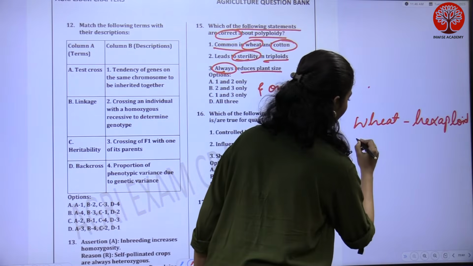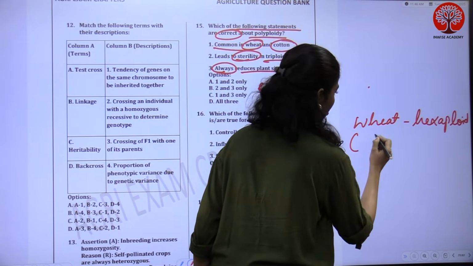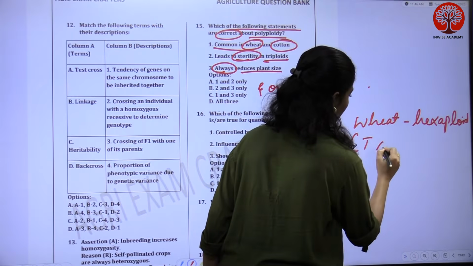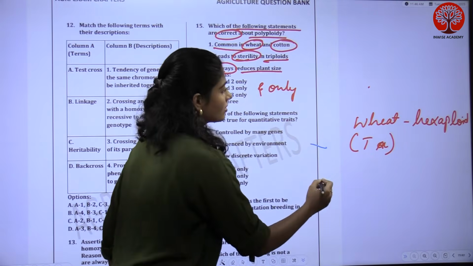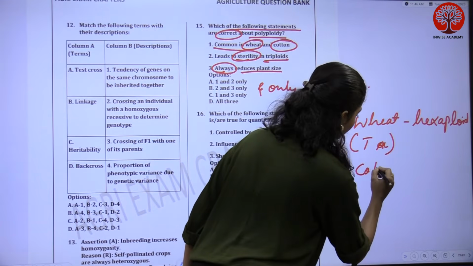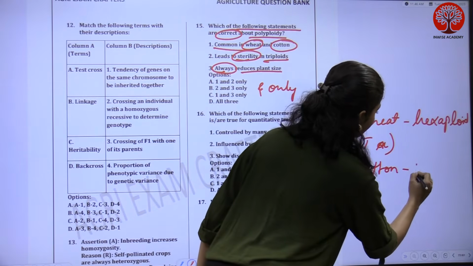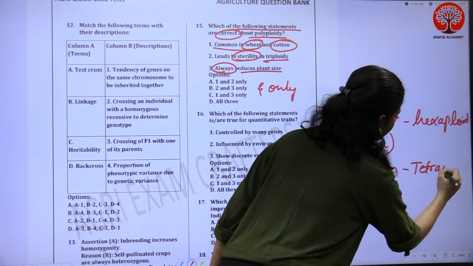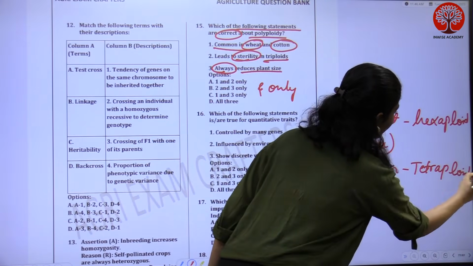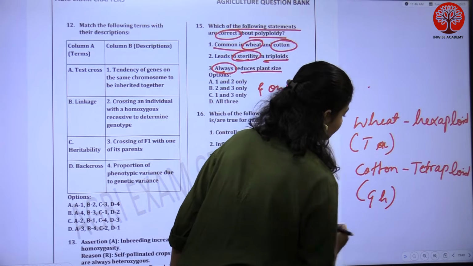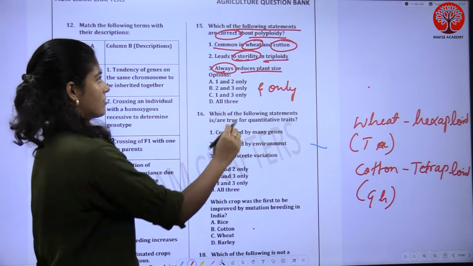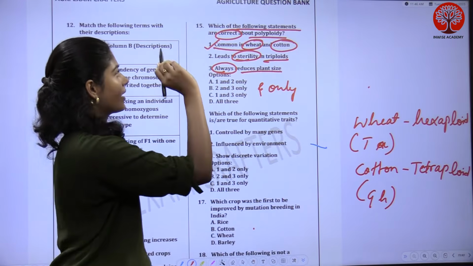You know the scientific name of that, Triticum aestivum. Next, cotton. Cotton is tetraploid. Cotton is tetraploid, Gossypium hirsutum. So statement 1 is right.